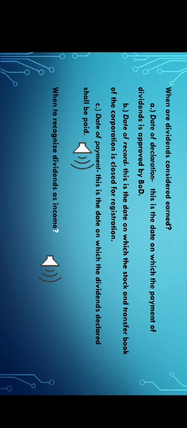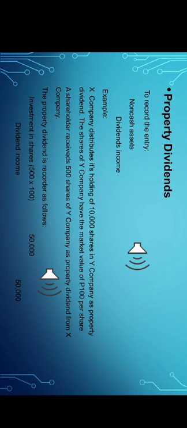And the last one is date of payment. This is the date on which the dividends declared shall be paid. The question is, who has the obligation or duty to pay the dividends? Since the shareholders are the ones who receive the dividends, therefore, still the original shareholders have the right for that payment. The dividends or dividends in kind are dividends in the form of property or non-cash assets.